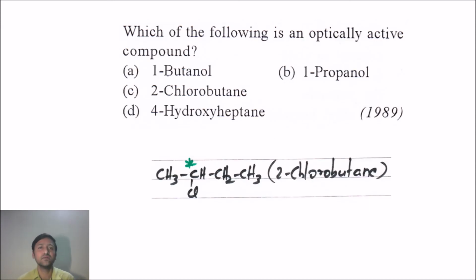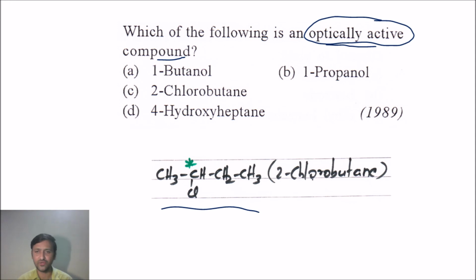Next one. Which of the following is an optically active compound? We have already solved many questions based on this also. Optically active means there should be chirality in the molecule, and if you take chirality, you can directly select here. I have taken the structure for 2-chlorobutane, and 2-chlorobutane has 1 chiral carbon atom. If 1 chiral carbon atom is present, that is said to be an optically active compound. So the right answer for this question is 2-chlorobutane.